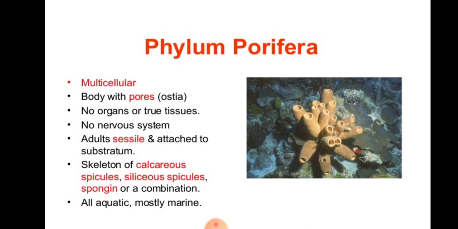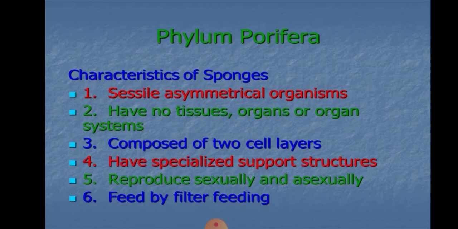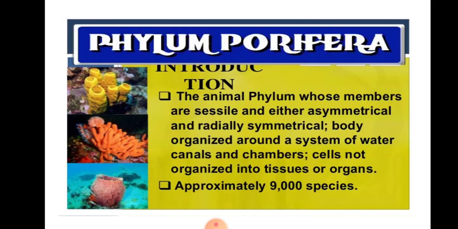All are aquatic and most of them are marine. Phylum Porifera: sessile, asymmetrical organisms with no tissues, organs or organ systems. Composed of two cell layers, have specialized support structures, reproduce sexually and asexually, and feed by filter feeding. So, in this animal phylum, whose members are sessile and either asymmetrical or radially symmetrical, the body is organized around a system of water canals and chambers, and cells are not organized into tissues or organs.